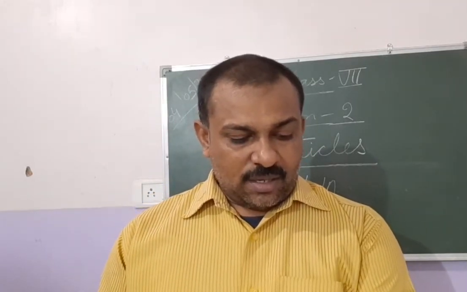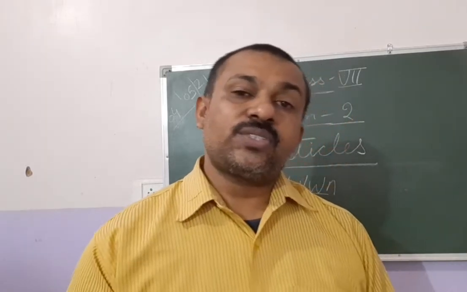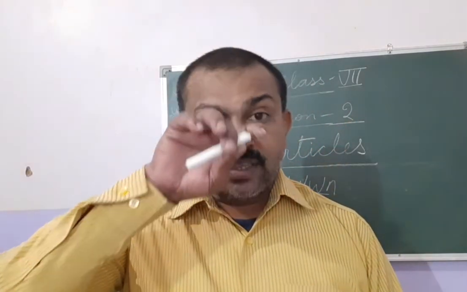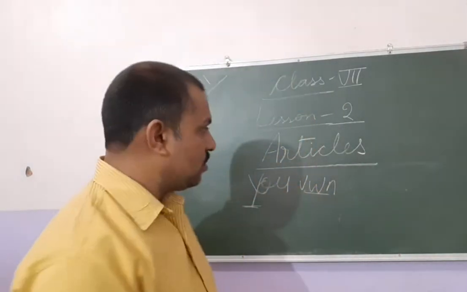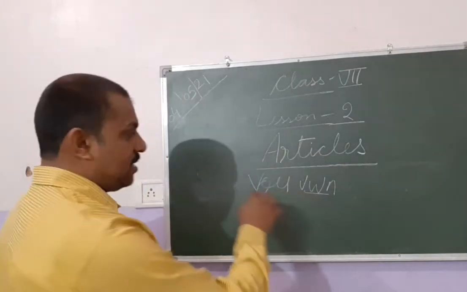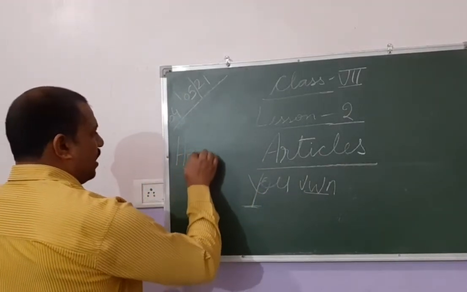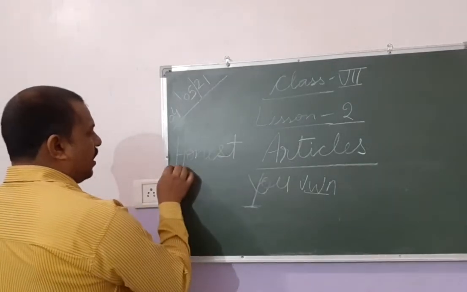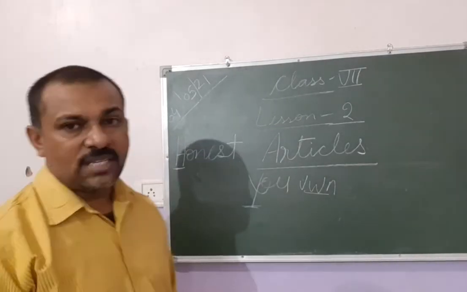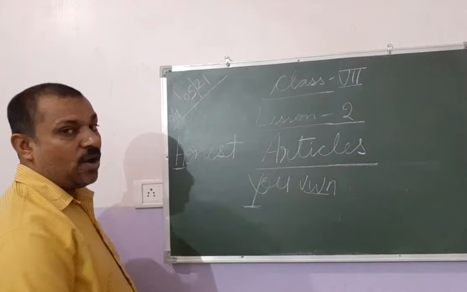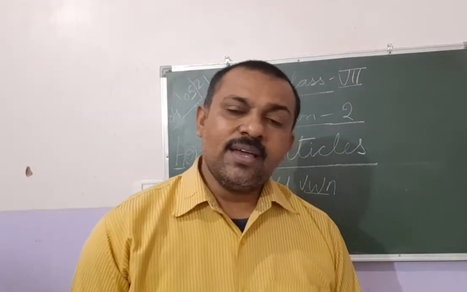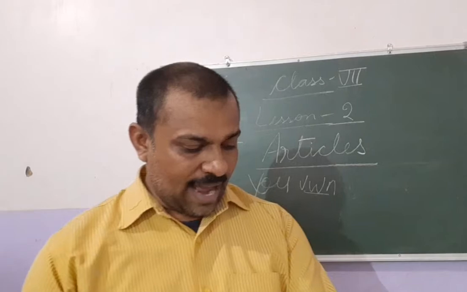There are words that begin with a consonant, but the consonant sound is silent, such as honest. Now, there are other words which start with a consonant letter but are pronounced as a vowel. Honest. H is the starting letter, which is a consonant, but we pronounce it with O. That is why it is used as "an honest man".